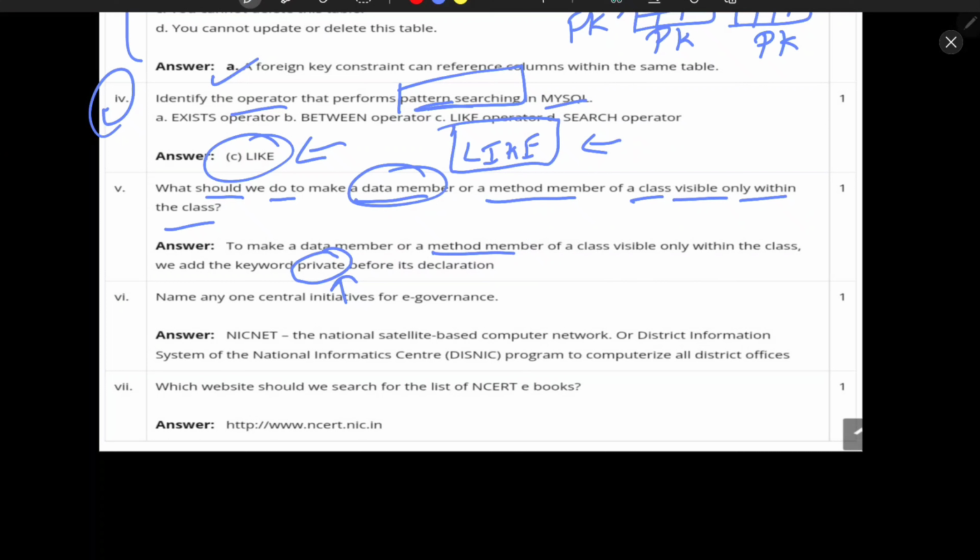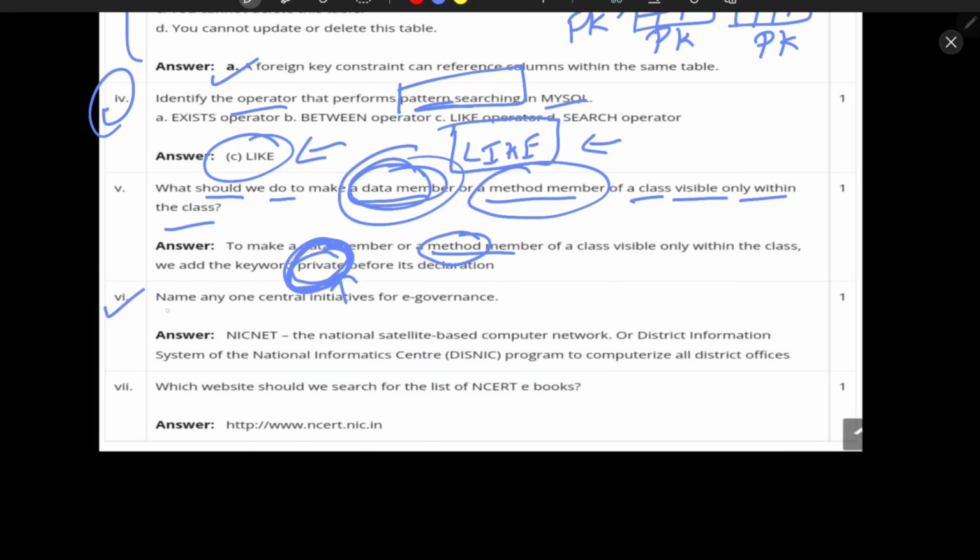Basically we use the public access specifier so that each of the methods and the data will be visible to other classes. But if you want the data member and the member method to be visible within the class only, then you use the private access specifier.